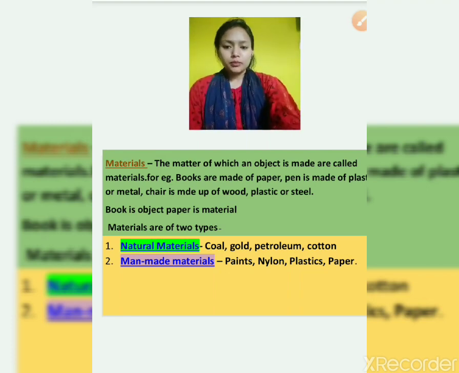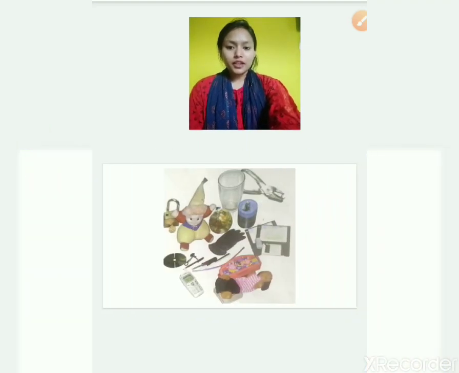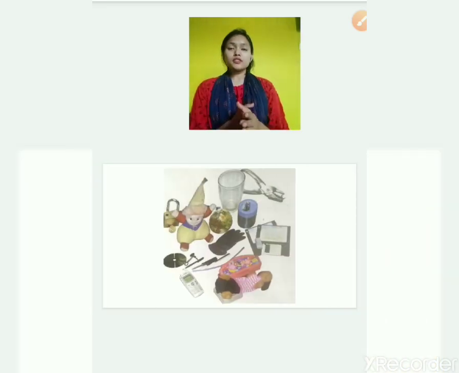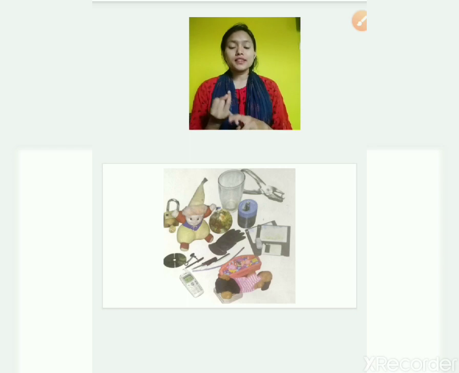Now materials are classified into groups on the basis of many properties. Before this, just look around your room. What can you see? Can you see a TV there? TV is there, fridge is there, table is there, fan is there, and what else? Chairs are there, mat is there, different types of cloths are there, curtains are there, so many varieties.